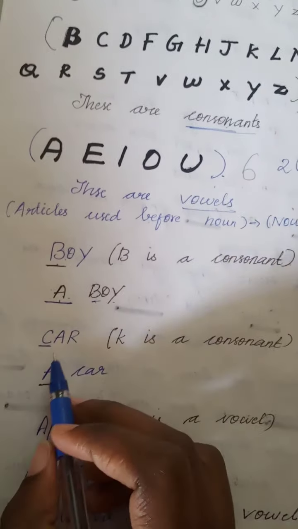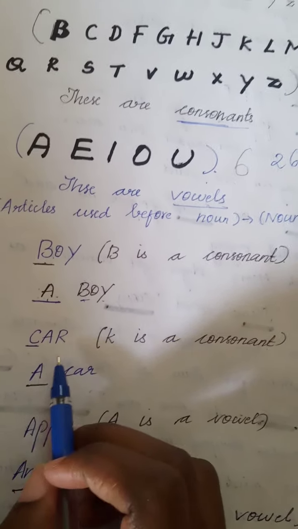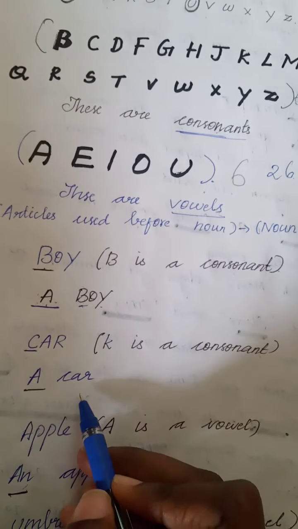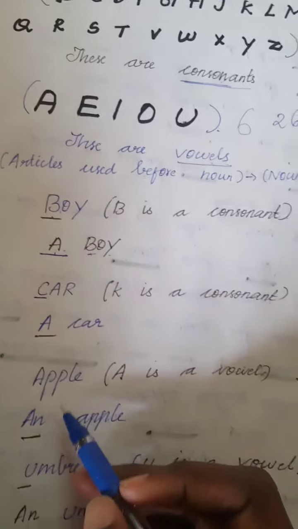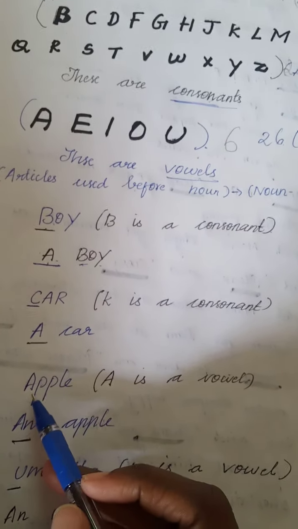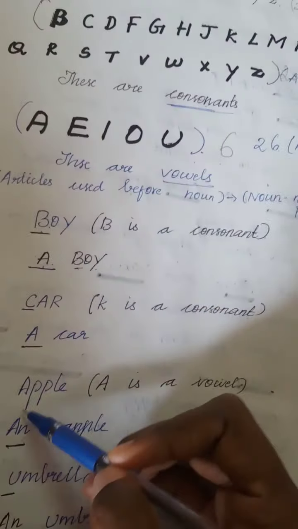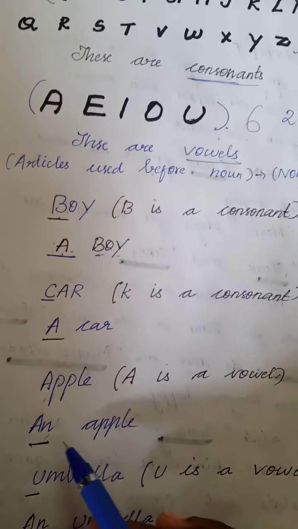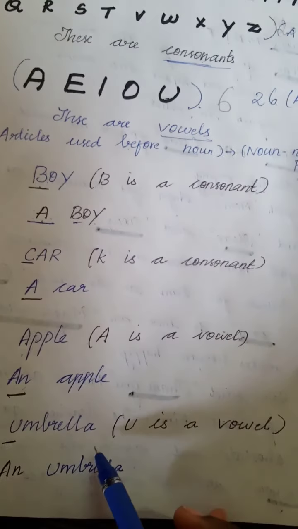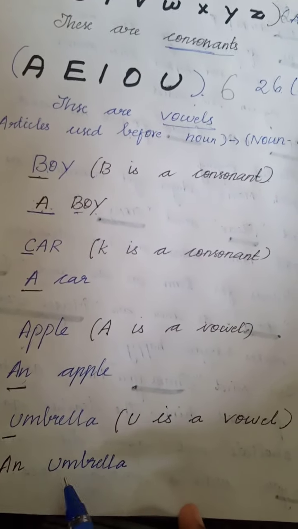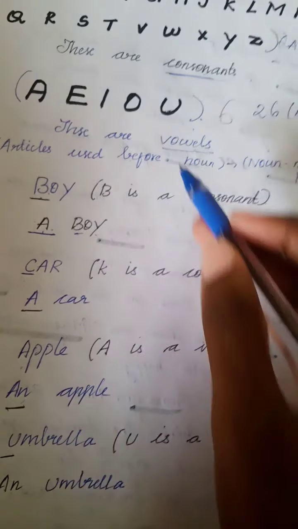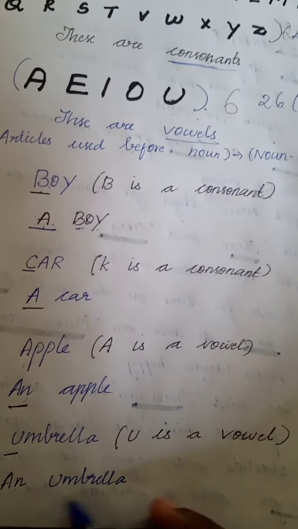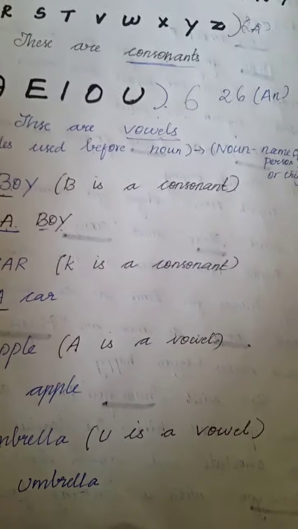A boy. The second word is car. K is a consonant, right? So we are using a car. The next word is apple. A is a vowel sound. So we have to use an apple. Umbrella. U is a vowel sound, so we have to use an umbrella. Okay?